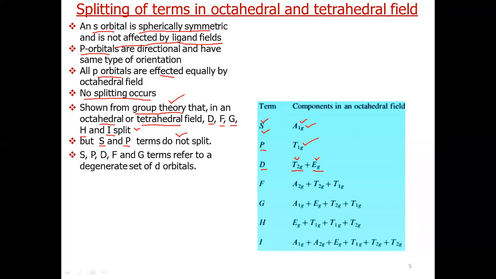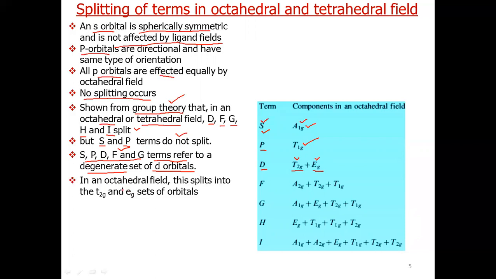Now these S, P, D, F and G are terms that we have already found from the degenerate set of d orbitals, like we considered to find the term symbols in our previous lecture. In those cases, the 5 d orbitals were considered to be degenerate.